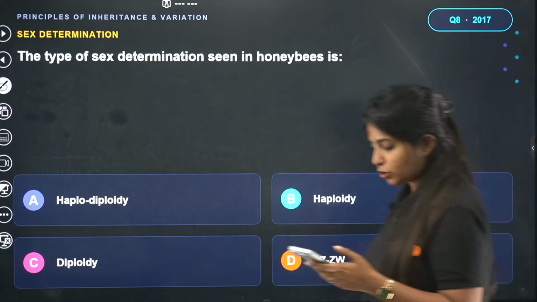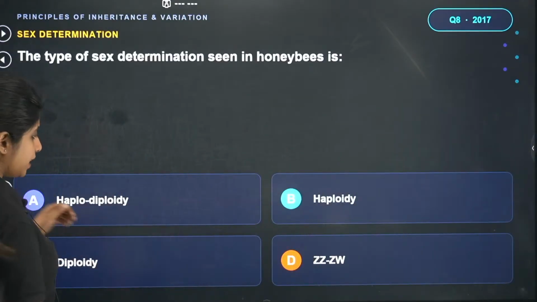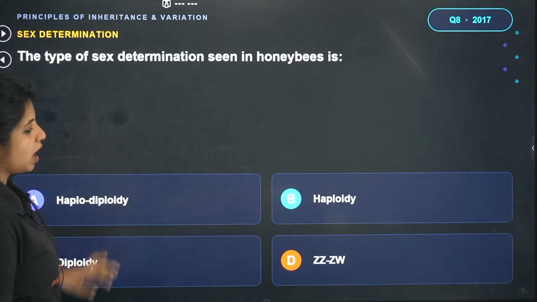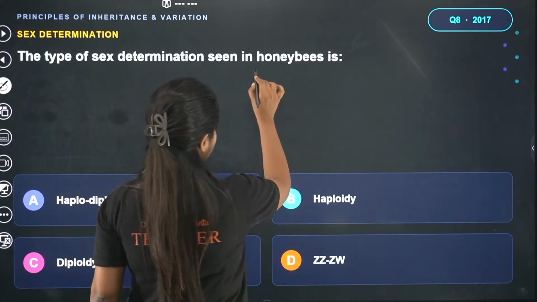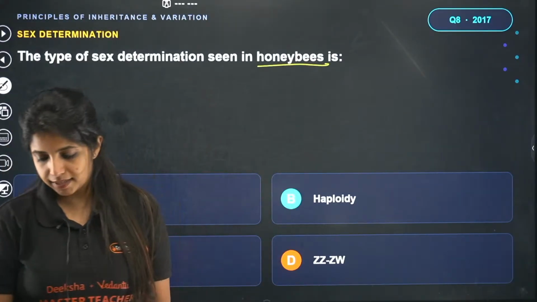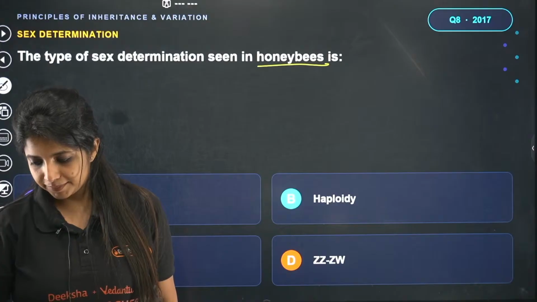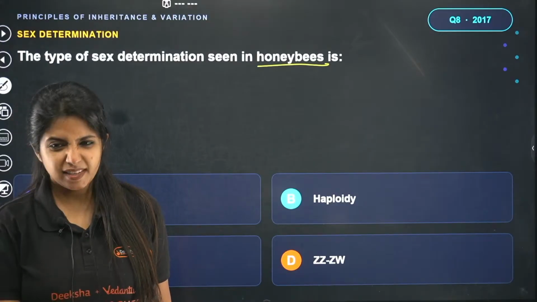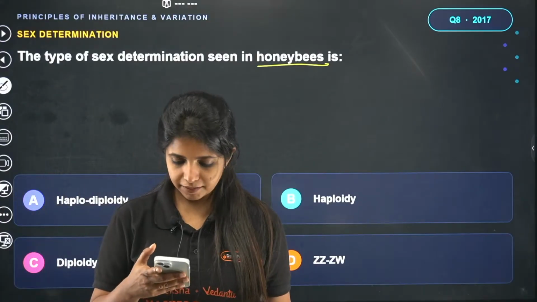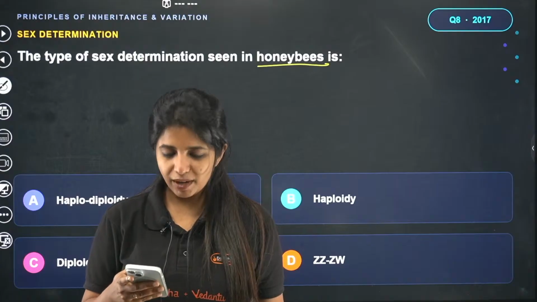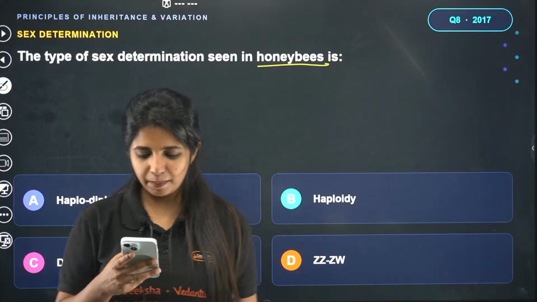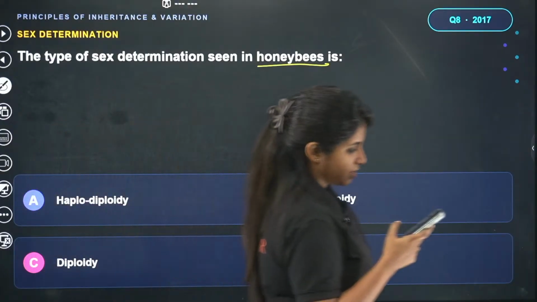Sania says the answer for this question is going to be D. And what is D? D is ZZZW. Are you sure? Think twice. Honeybees, they're going to be a little different. One more chance. Okay, one more chance. We can give one more chance.